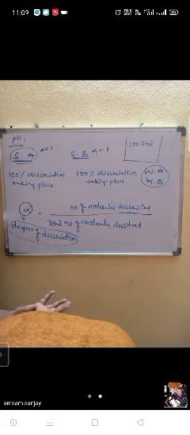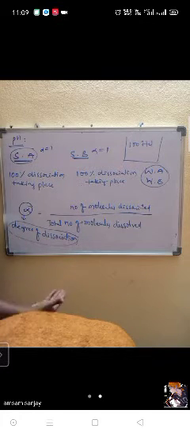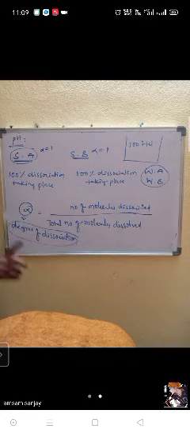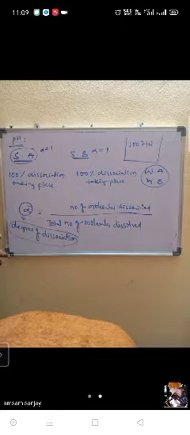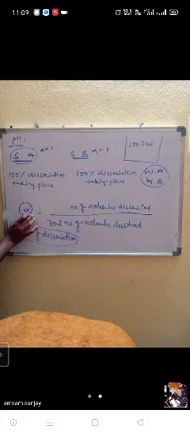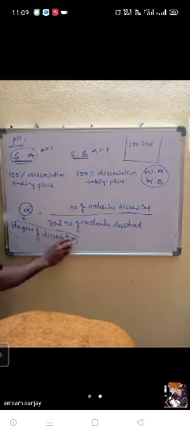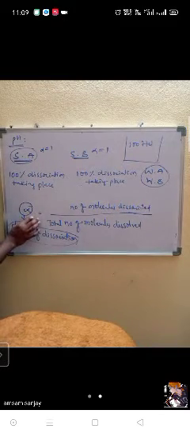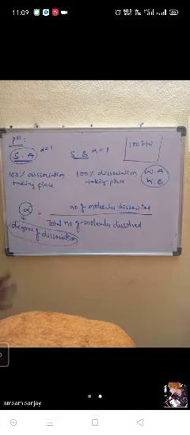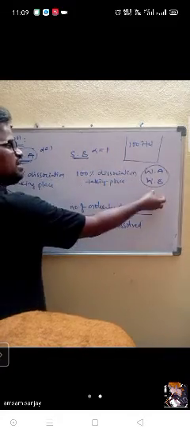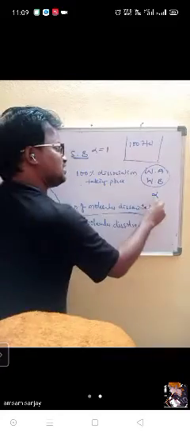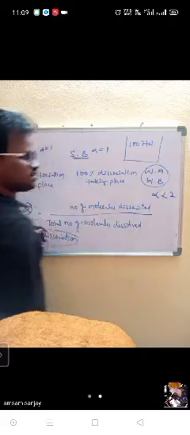That may be 50 percent, 70, 90, or 95, but not 100 percent. You got my point? So the degree of dissociation alpha for strong acids and strong bases is equal to 1, but for weak acids and weak bases alpha is less than 1. Correct?